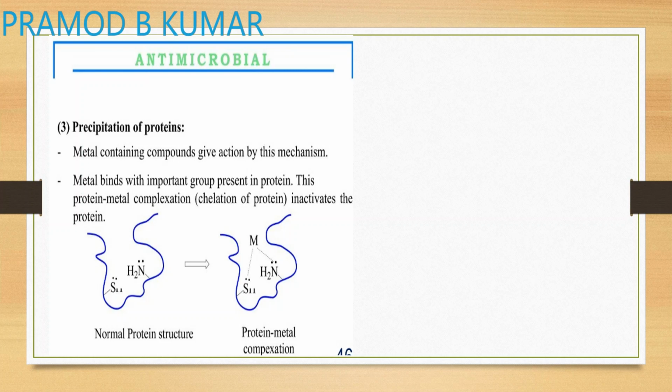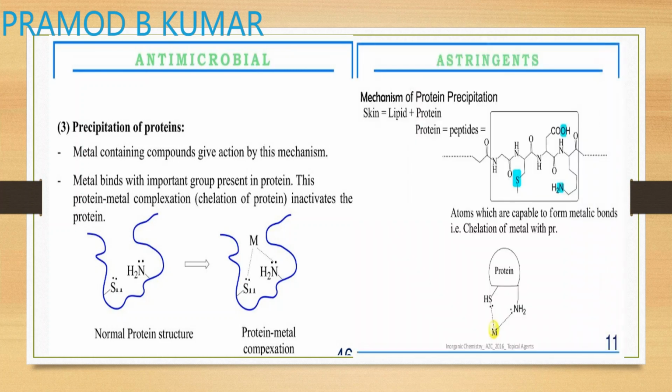This is the third mechanism, so you have to remember. If you remember these diagrams, you will know how exactly the drug acts. Chelation means the polar compounds, the amino acids present, get chelated by the metal ions which are present in your antimicrobial agents. So they will chelate the proteins and inactivate them. This is how the protein precipitation occurs in the case of astringents.